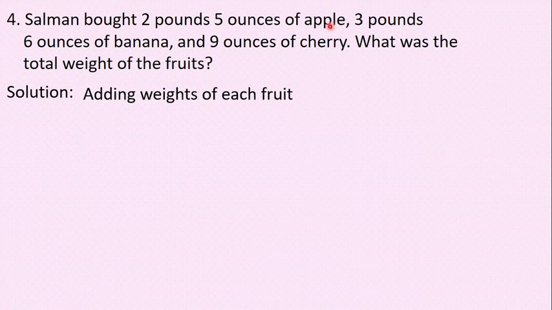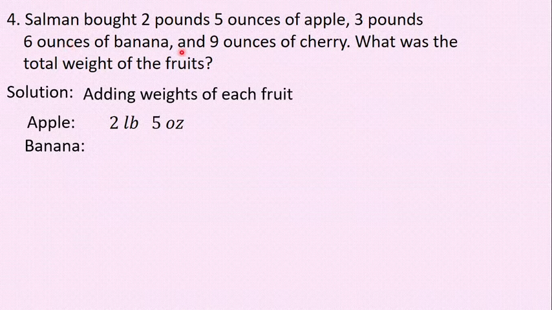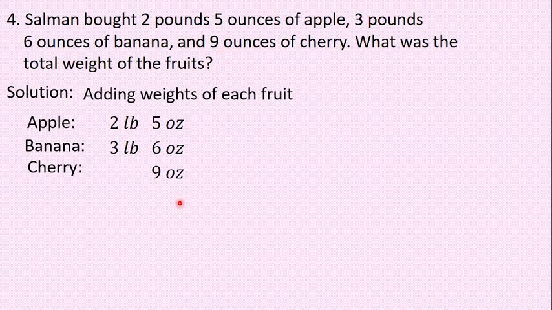Let me start with apple. What is the apple? 2 pounds 5 ounces. LB is for pound, OZ for ounces. Next, banana: 3 pounds 6 ounces. Next, cherry: 9 ounces. Now we have to add all these 3.